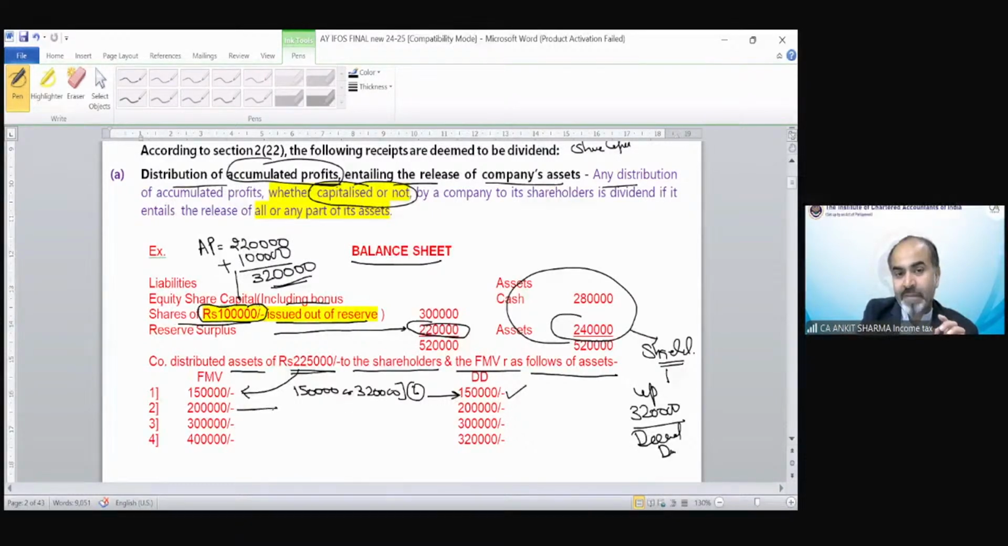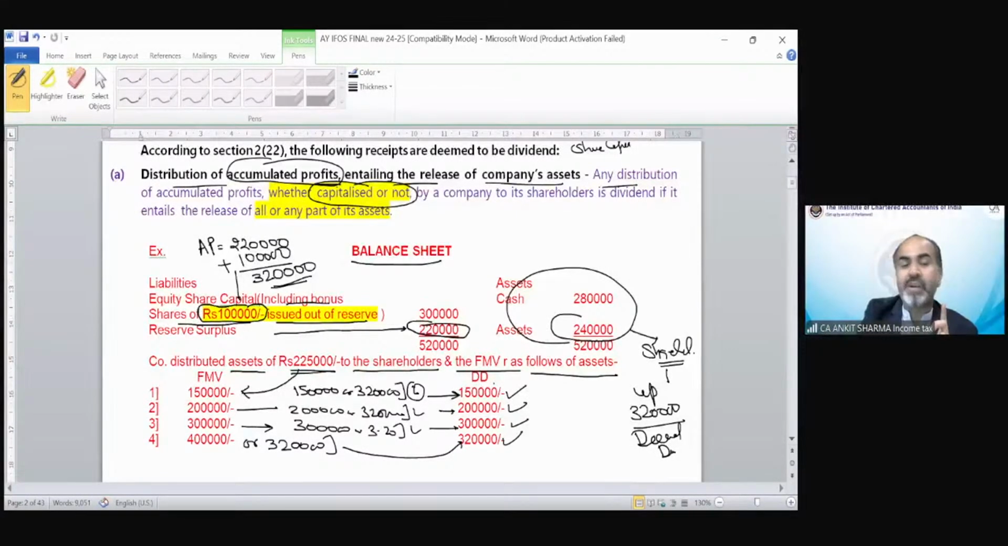In the second case, we assume FMV is 2 lakh. So now 2 lakh or 320, whichever is lower, so 2 lakh would be your deemed dividend. Suppose the FMV of these 225 was 3 lakh. So now 3 lakh or 320, lower would be your deemed dividend, that is 3 lakh. Now suppose the FMV is 4 lakh. So now 4 lakh or 320, lower would be your deemed dividend. Clear? There are no questions in the study material, so I have explained or drafted these examples to make you understand the deemed dividend concept under section 222A to 222F.